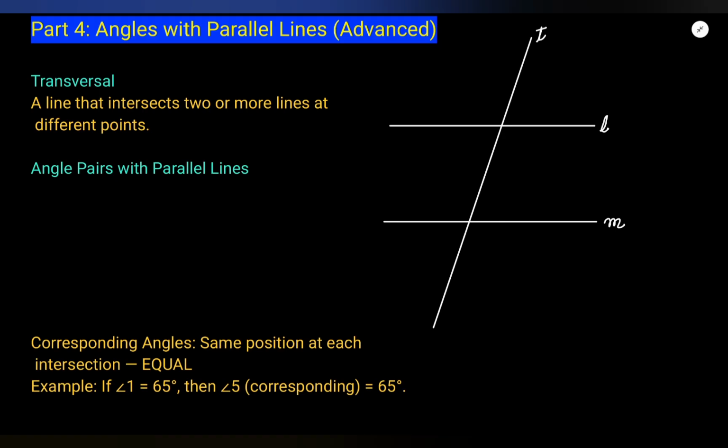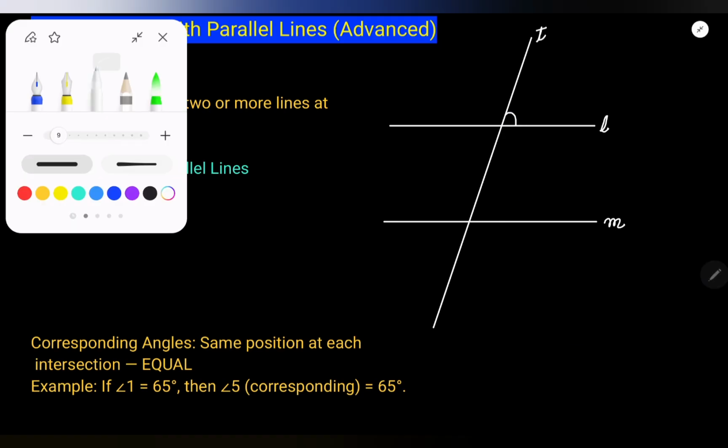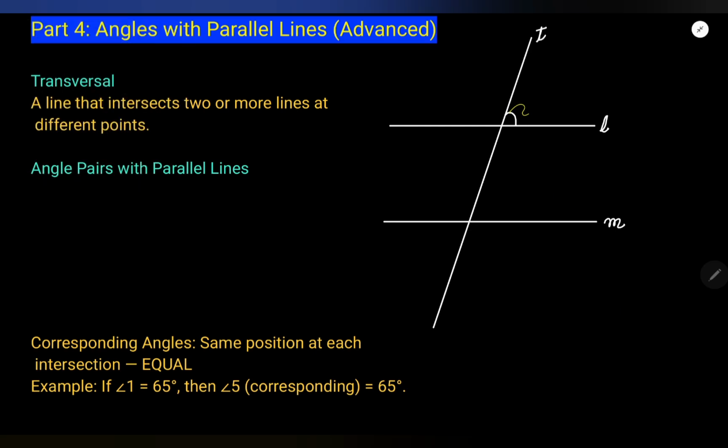Now I will name them. Suppose this is angle 1, and this is angle 5. 1 and 5, do you see that?